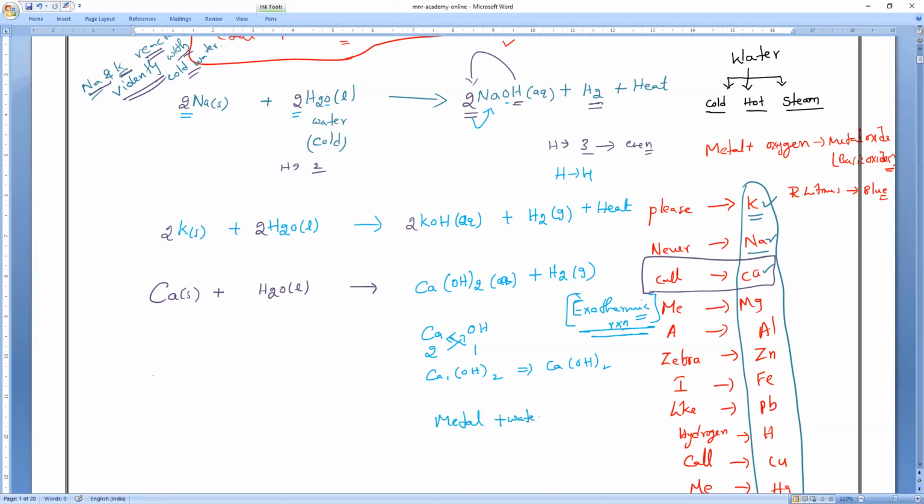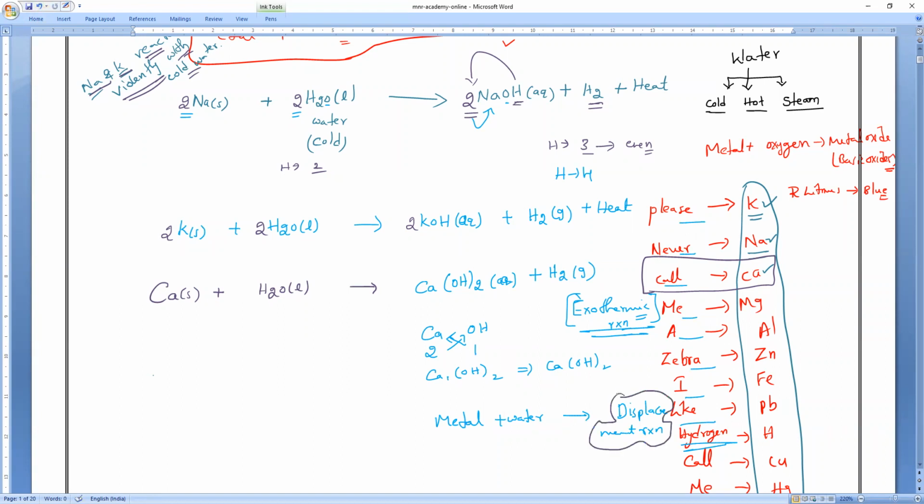Generally, metals reacting with water are examples of displacement reactions. But which metals can displace hydrogen, those above hydrogen or below hydrogen? Above hydrogen. Whatever metals are above hydrogen, these are all more reactive than hydrogen, so they all will show displacement reaction.